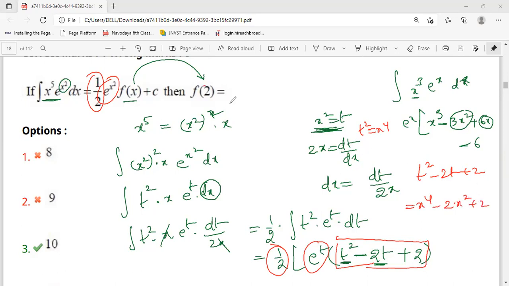Now if you write 2 in place of x, we'll get 2 power 4 minus 2 into 2 square plus 2. We'll get the answer 10. Okay, it is clear. Next question.